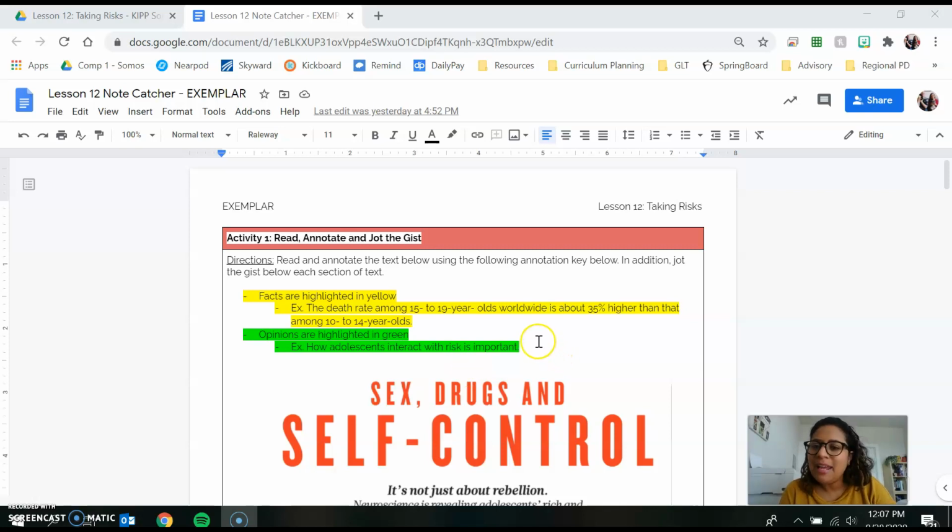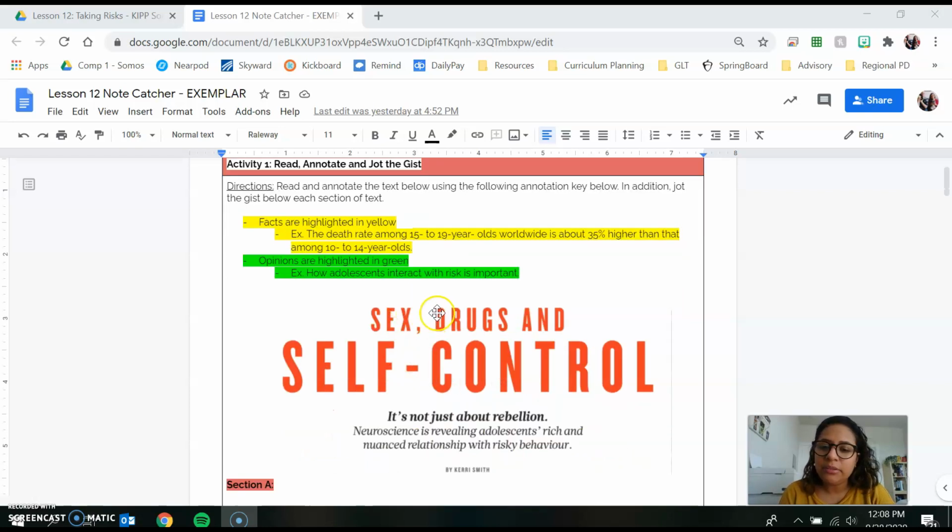Hello team. Today I'm going to show you how to read, annotate, and jot the gist for Activity 1 in the Lesson 12 Taking Risks Note Catcher. So the text you are reading is Sex, Drugs, and Self-Control. It's not just about rebellion. Neuroscience is revealing adolescents' rich and nuanced relationship with risky behavior.